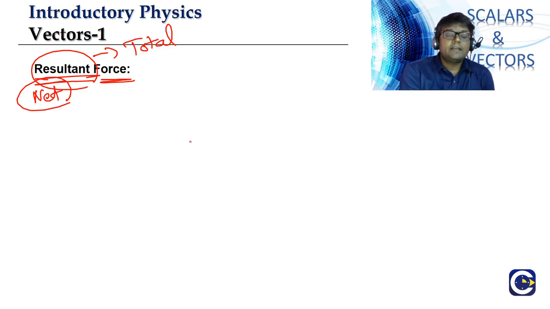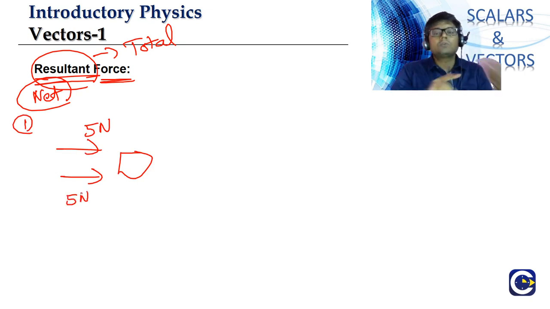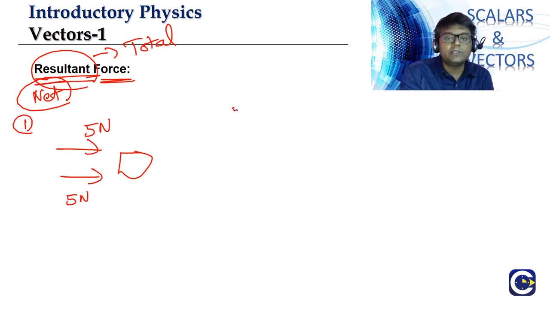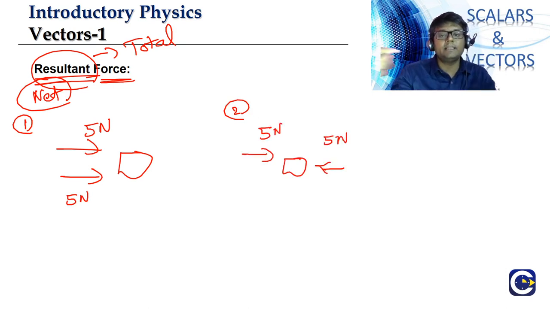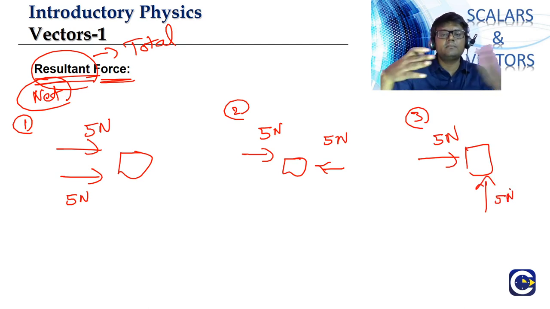Here, when we talked about the object on which there are two forces acting, we took cases. Case 1: both 5 newton forces applied in the same direction. Case 2: the 5 newton forces applied in exactly opposite directions. Case 3: the 5 newton forces are at some angle with respect to each other.